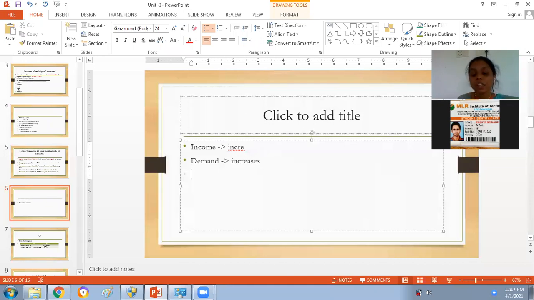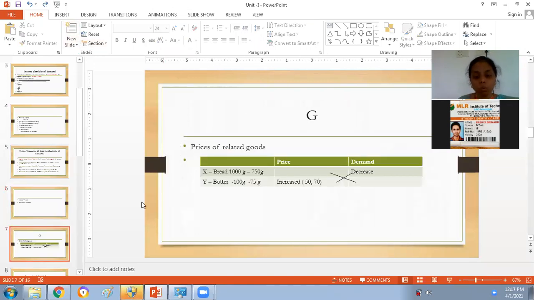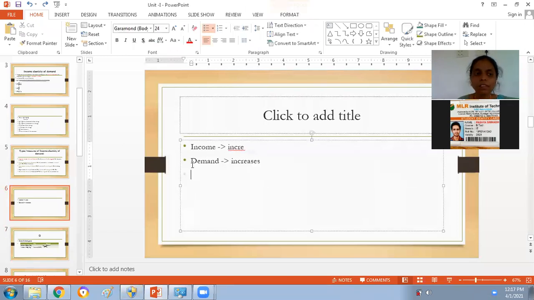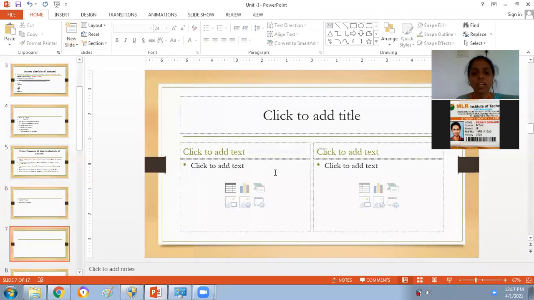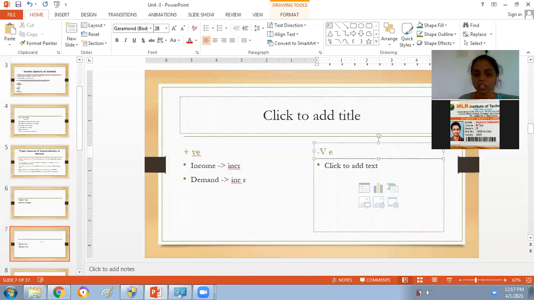Whereas what is negative relation? This is positive. If the two move in the same direction, when the income increases, the demand will also increase. Then we will call such a demand positive. Income increases, then demand also increases. In such a case, how are income and demand related? Both are positively related.